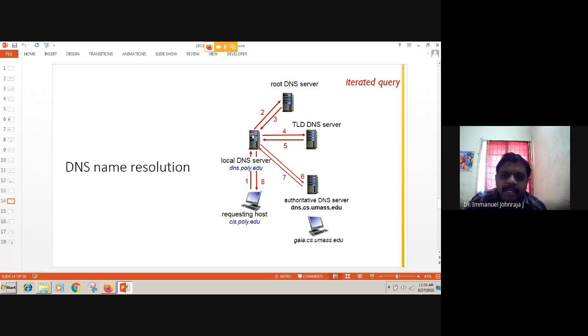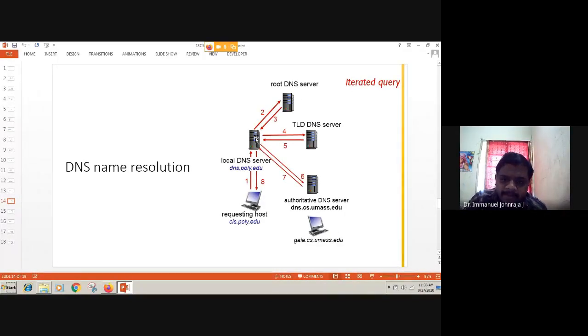Unfortunately, it does not have the answer, and on your behalf it talks to the root DNS server. The root DNS server says, boss, I do not know the answer to your question. You better talk to the TLD server, the top level domain server. It could be the EDU server or COM server based on the requirement. So you are given the IP of the TLD server, not the IP of your target.